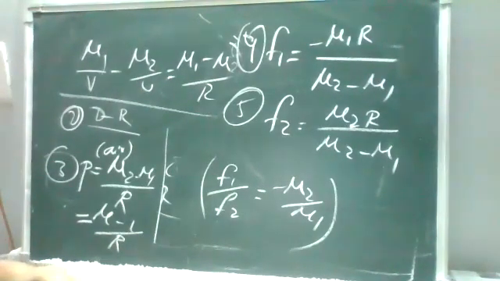Just take this relation, we'll do a problem on this. So 5 relations are there, take it down, and take a problem on this.